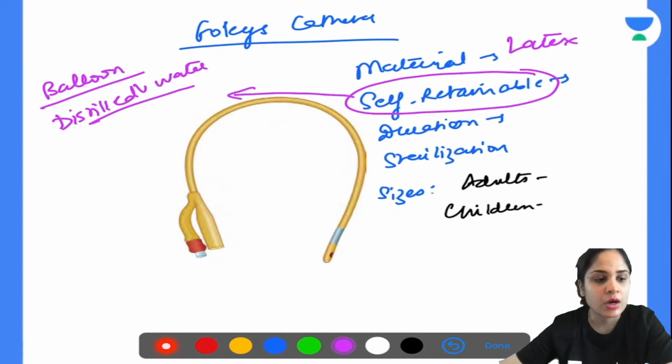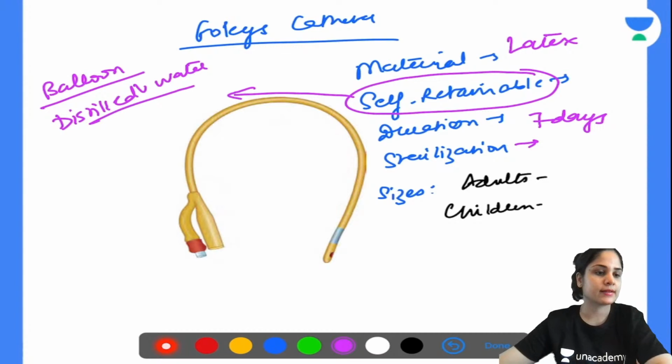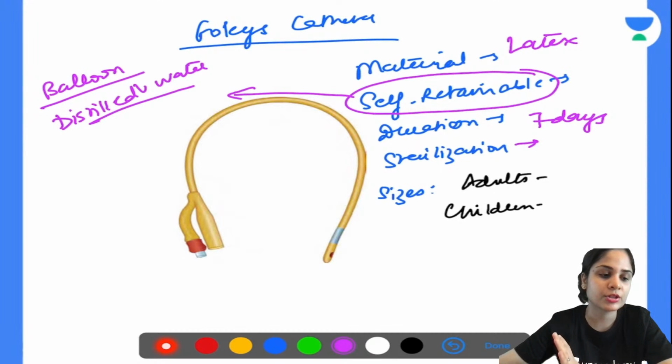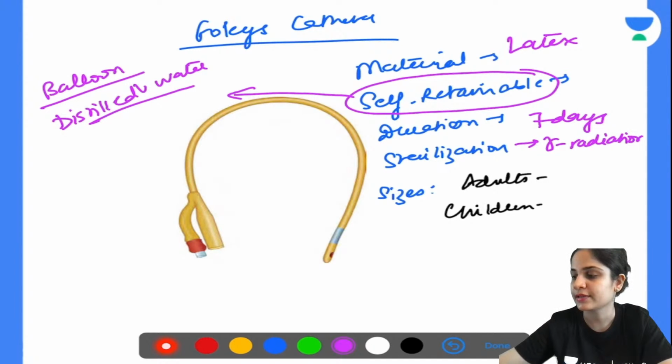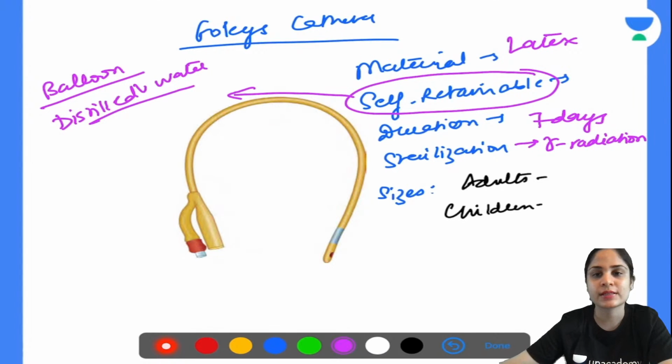Okay. Now, how much time can you keep it for? Very good. So you can keep a Foley's catheter for 7 days. And how do you sterilize it? Sterilization of the Foley's catheter? No, we are talking about the latex Foley's catheter only right now. We are not talking about the silicone catheter. Alright, so sterilization, I'll tell you, it is done with gamma radiation. Okay, sterilization is done with gamma radiation. Anyone, tell me the sizes of the Foley's catheter that we use.